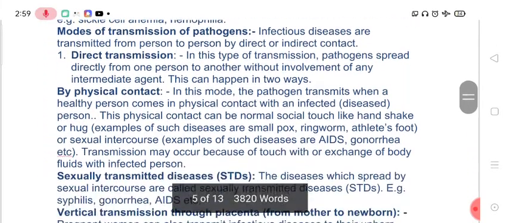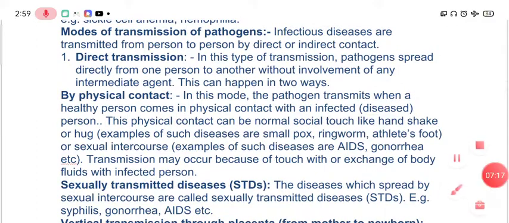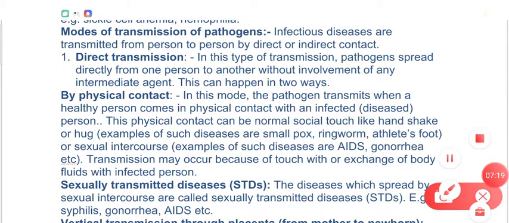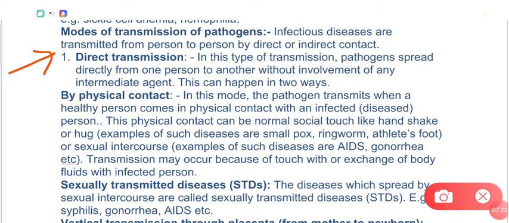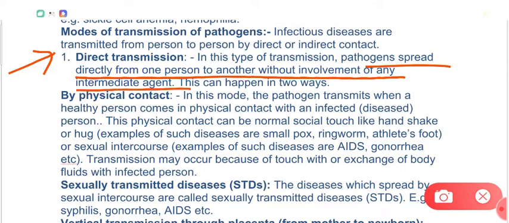Now let's talk about modes of transmission of pathogens. As you have seen, in infectious diseases the pathogen may transmit from one organism to another organism. So there are different ways, different types of transmission, different modes of transmission. Let's discuss them. First of all, direct transmission. In this type of transmission, pathogens spread directly from one person to another without involvement of any intermediate agent.